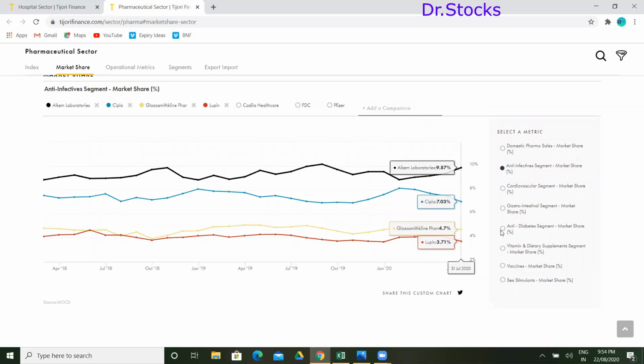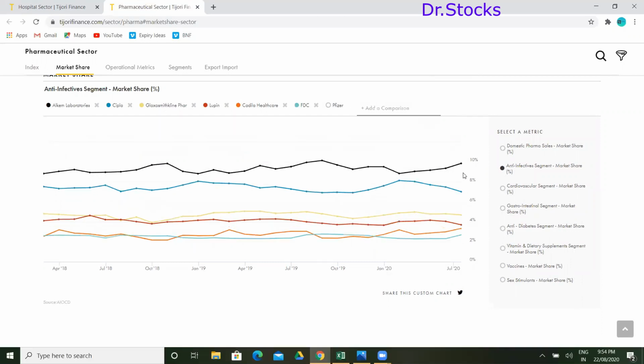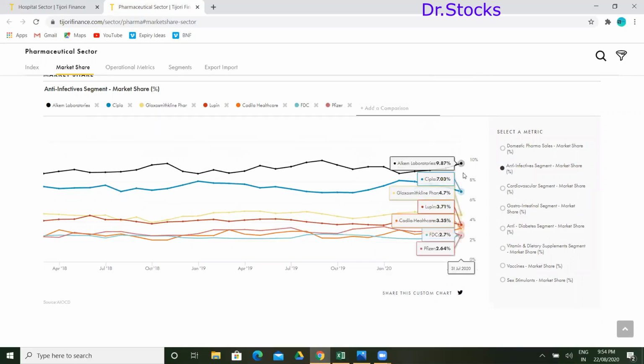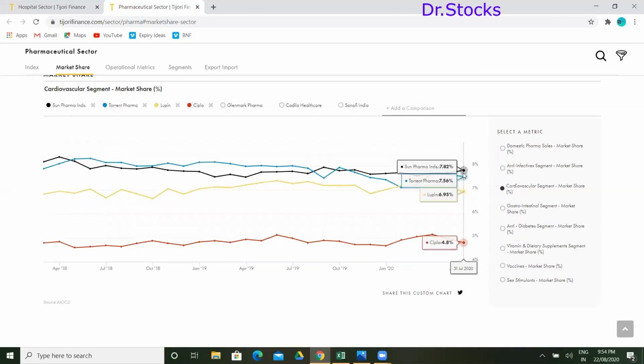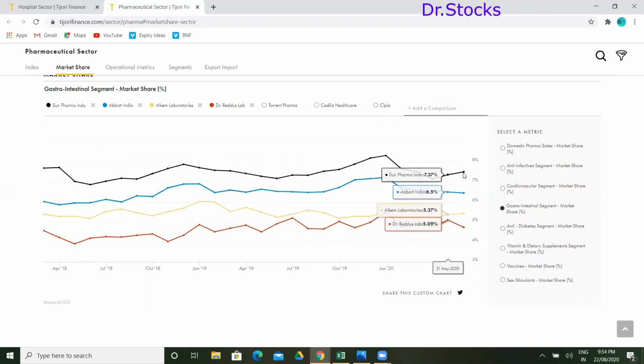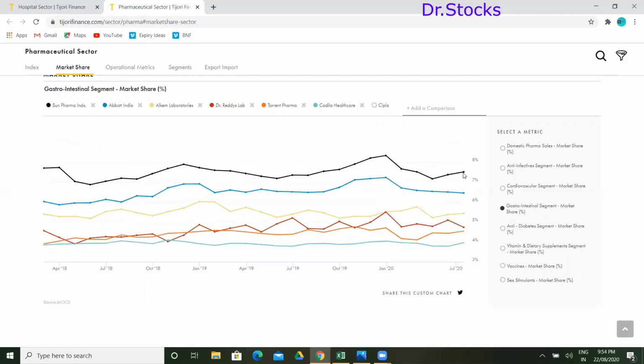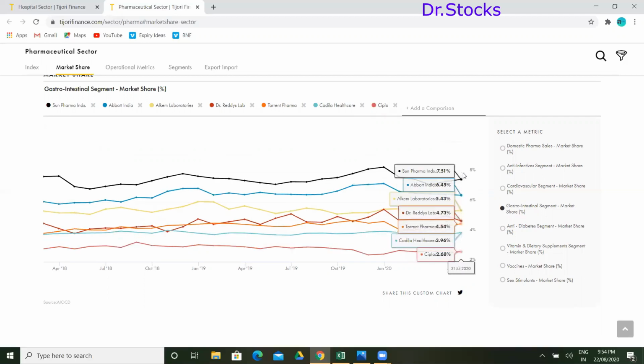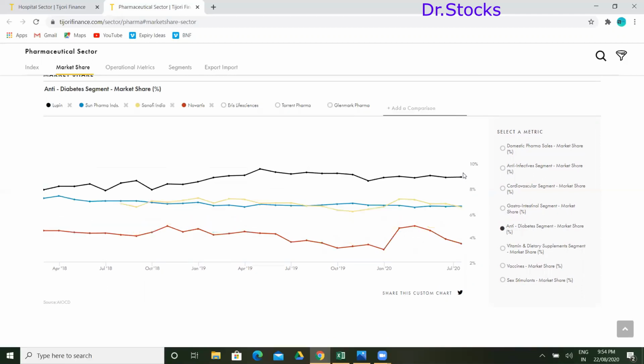In anti-infective, Alkem is leading here. And in the cardiovascular segment, Sun Pharma is leading, again with Torrent Pharma. Both are close. Gastro: you have to select all the things because only 3 or 4 are coming. Abbott is coming very close to Sun Pharma here. So that is specifically what you can check.